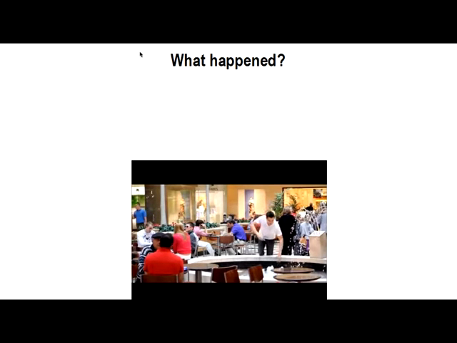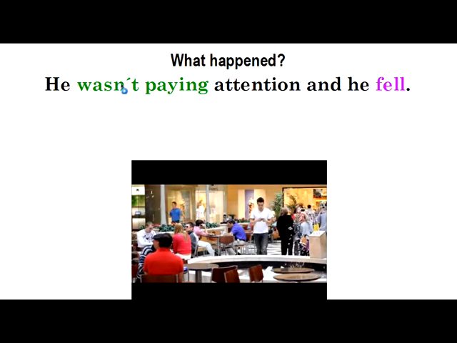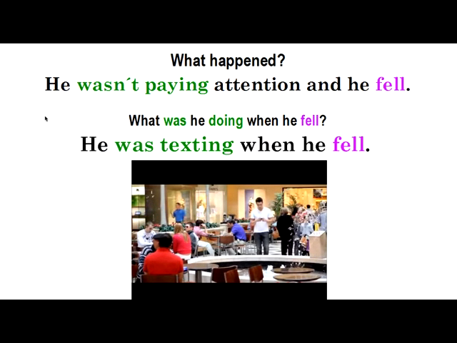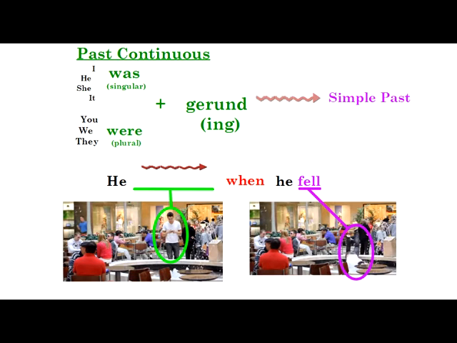So, after watching that video, what happened? What happened? Well, he wasn't paying attention and he fell. And what was he doing when he fell? He was texting when he fell. So this is the grammar that we're going to look at today. Okay, so the grammar we're studying today is called the past continuous.